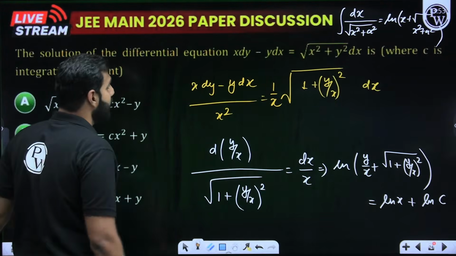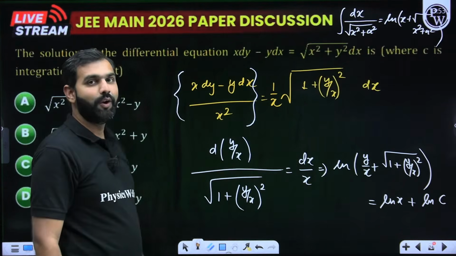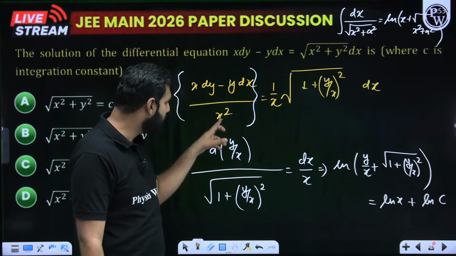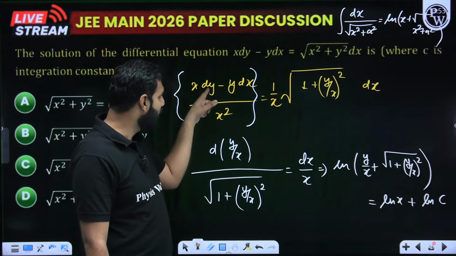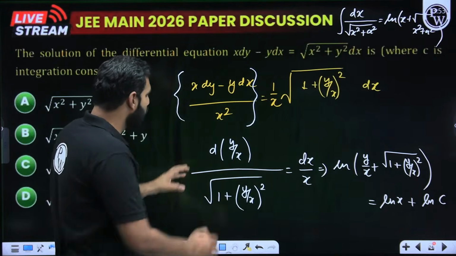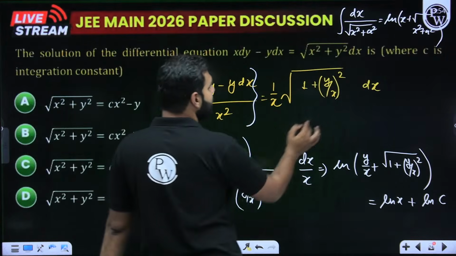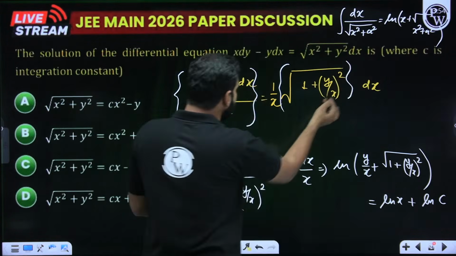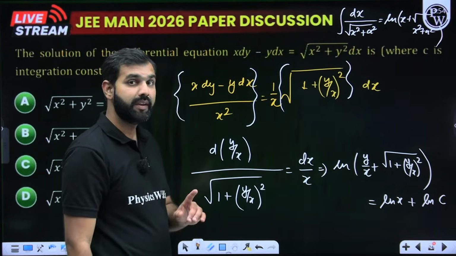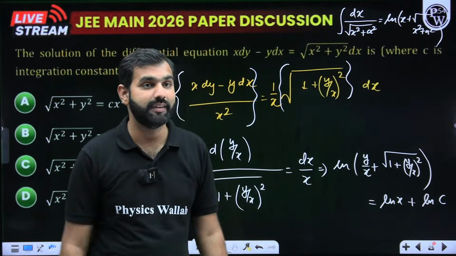See this part, I hope you are clearly seeing x dy minus y dx upon x squared. Do you remember this is d(y by x), an exact differential, because the denominator is squared: denominator times derivative of numerator minus numerator times derivative of denominator. Do you remember that exact differential equation? So I can write this entire expression as d(y by x). I bring the other part into the denominator, so d(y by x) divided by the square root of 1 plus (y by x) whole squared is equal to dx upon x. The job is done.